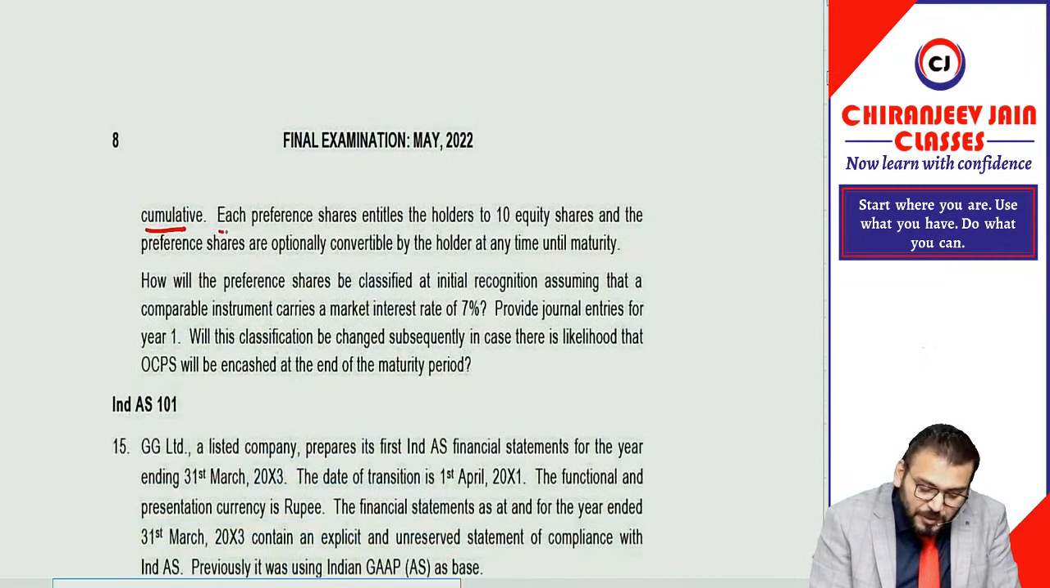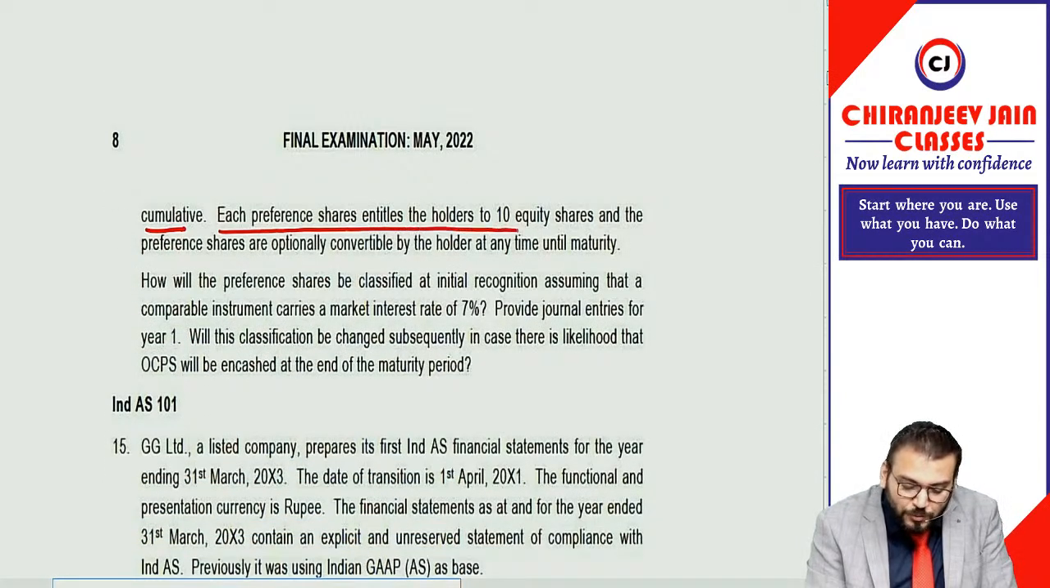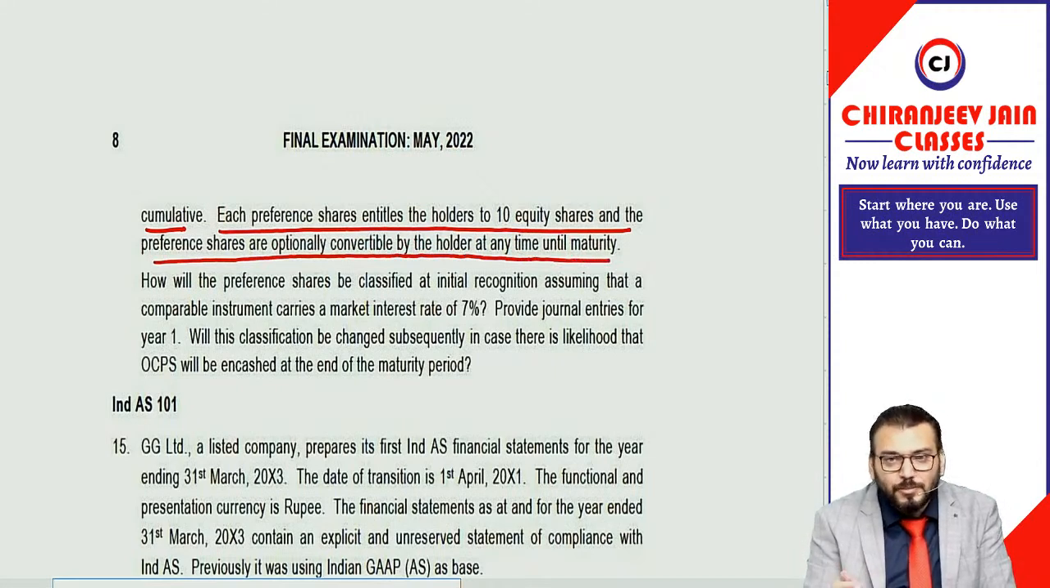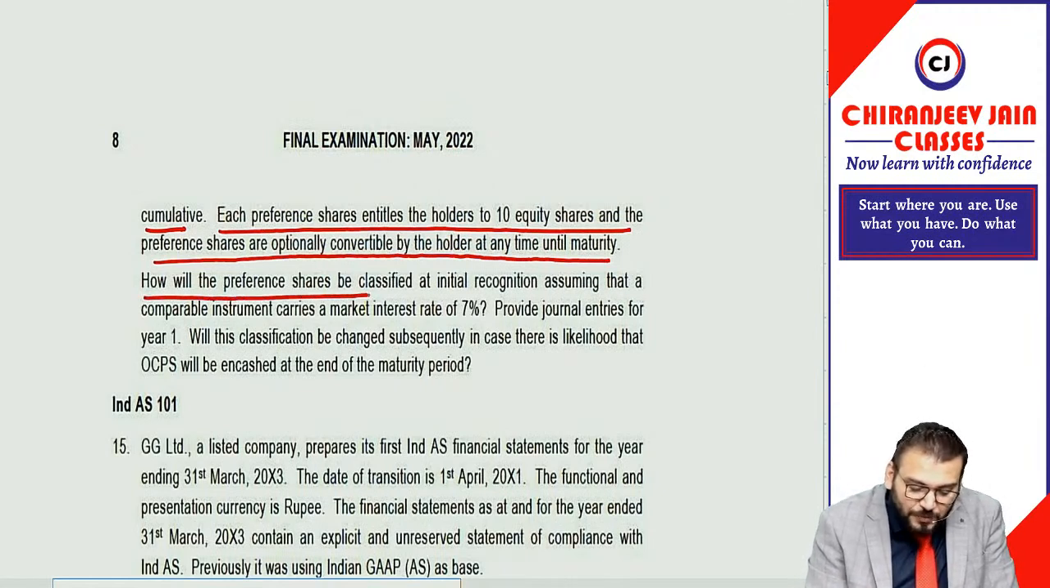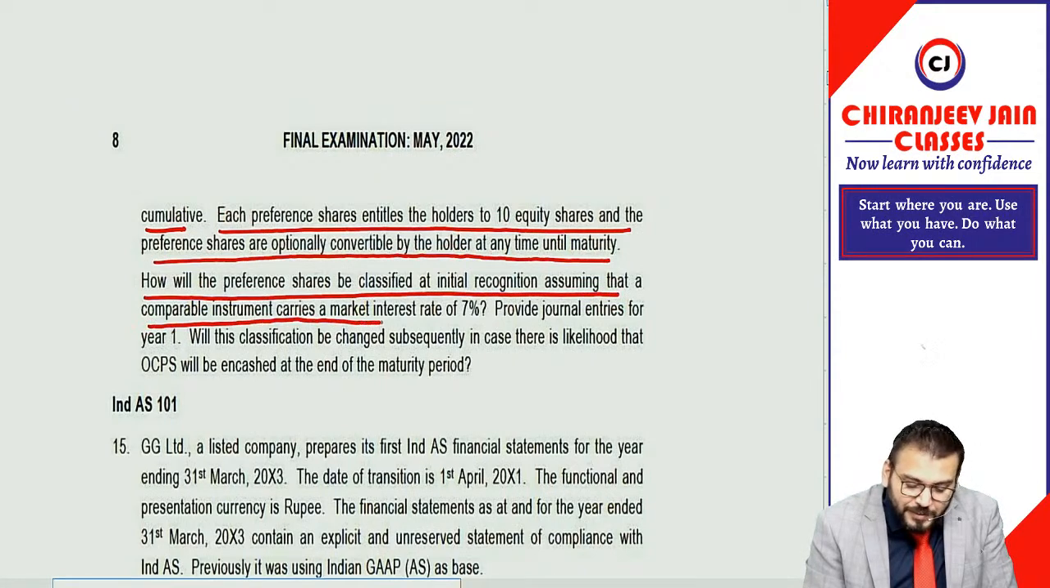Each preference share entitles the holder to 10 equity shares, and the preference shares are optionally converted by the holder at any time until maturity. How will the preference shares be classified on initial recognition, assuming that a comparable instrument carries a market interest rate of 7%? Provide journal entry for year 1. Will the classification be changed subsequently in case there is a likelihood that OCPS will be encashed at the end of the maturity period?